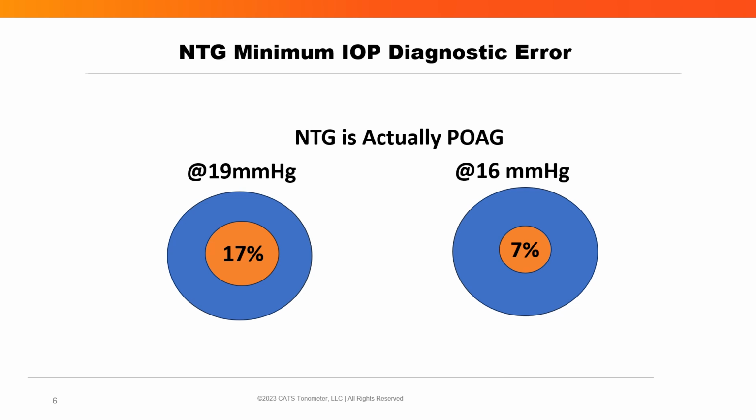And at 16 millimeters of mercury is at least 7%. But here's the catch. These low IOP measurements are also dependent upon the observation of glaucomatous optic neuropathy. So this pre-selection bias could push the IOP error in this population significantly higher, even approaching 100%. These findings challenge the prevalence and perhaps even the existence of normal tension glaucoma.